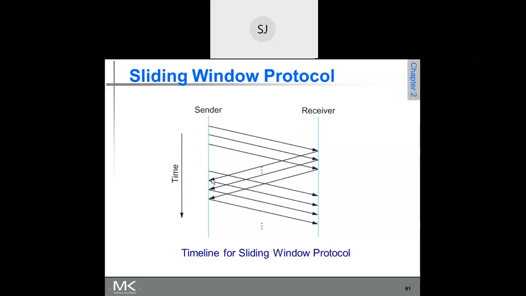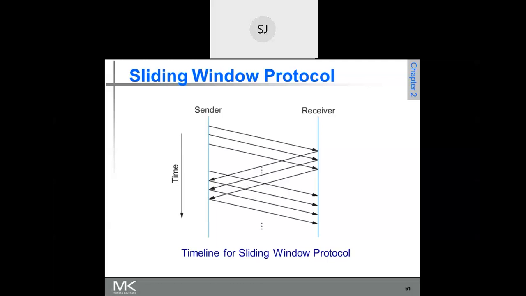This frame is no longer outstanding because its acknowledgement is received. After receiving this, it sends the next frame. Now the outstanding frames start from the second frame up to the next frame. So that means the window shifts by one frame.